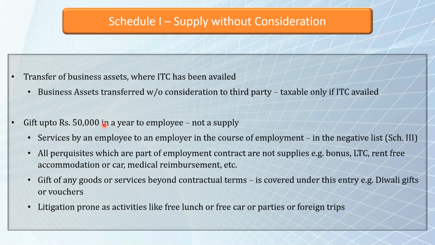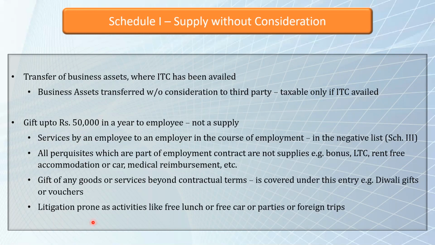So the best way is to mention anything which is paid to the employee in the engagement letter or the agreement letter. Whatever is written in the engagement letter would be part of the salary, and GST would not be applicable on the same. Over and above that, gifts of rupees 50,000 per year can be given by the employer.